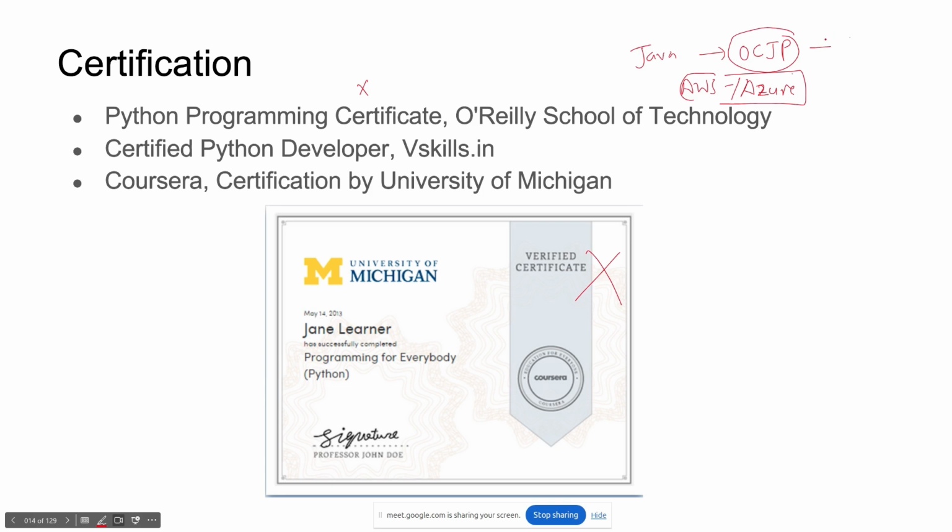So what I'm trying to say is certifications are also important at certain places, but for Python, certification has no importance. If you still want to do it, you can try Coursera, vskills.in, or O'Reilly School of Technology, but there's no need. Nobody asks for these certifications. That is what I'm trying to say, because lots of people ask me whether they need a certificate.